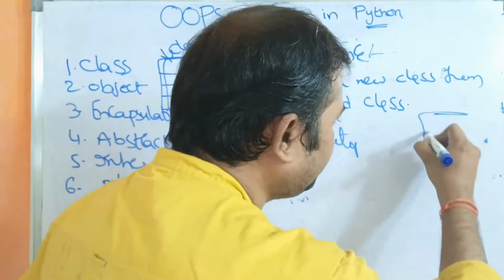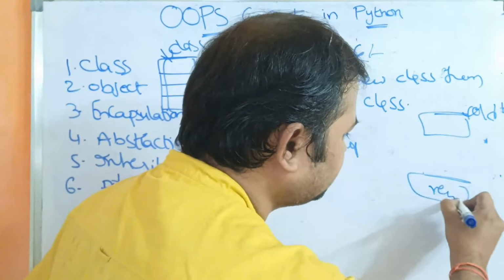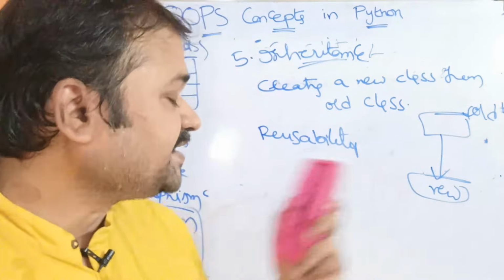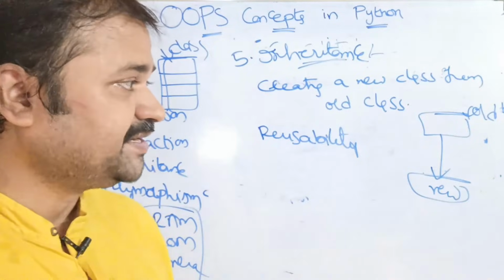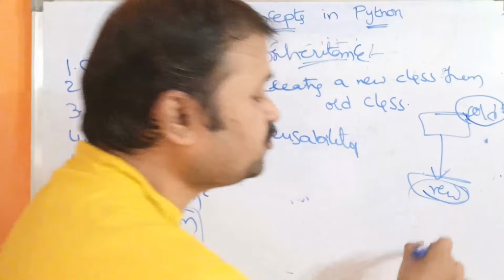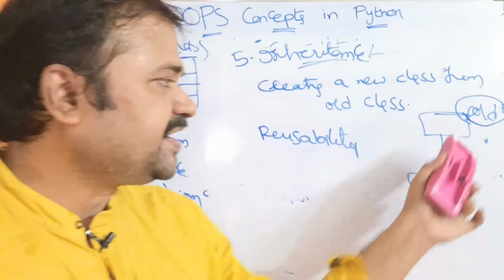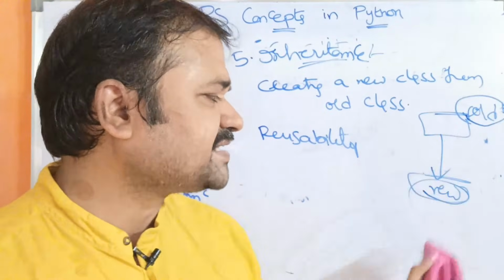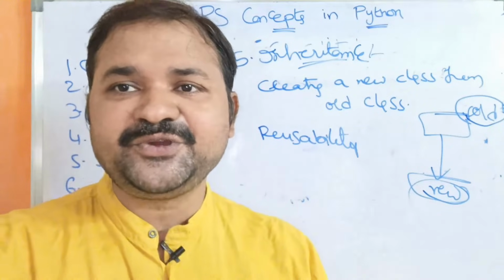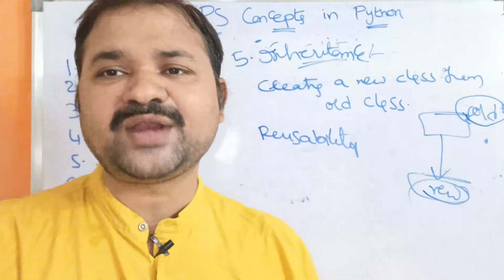Let us say we have an old class. If we create a new class from the old class, then it is called inheritance. So what is the use of inheritance? Reusability. Reusability means we can use the members of the old class in the new class. Without declaring the members of the old class, we can use all of them in the new class. That is nothing but inheritance.